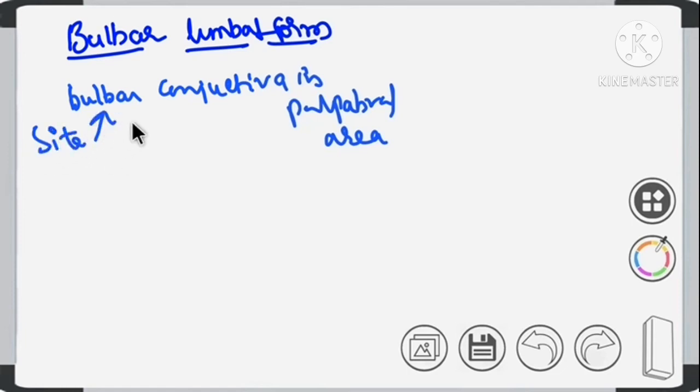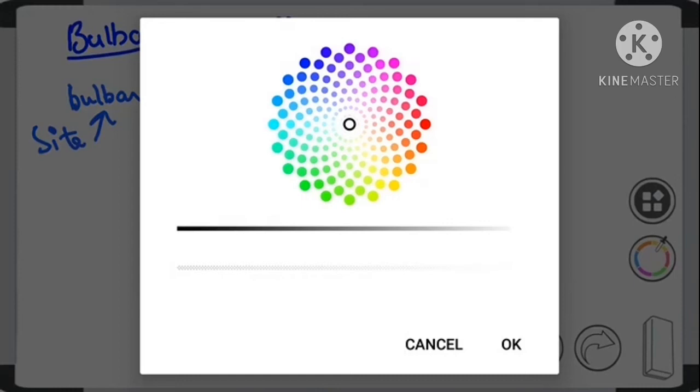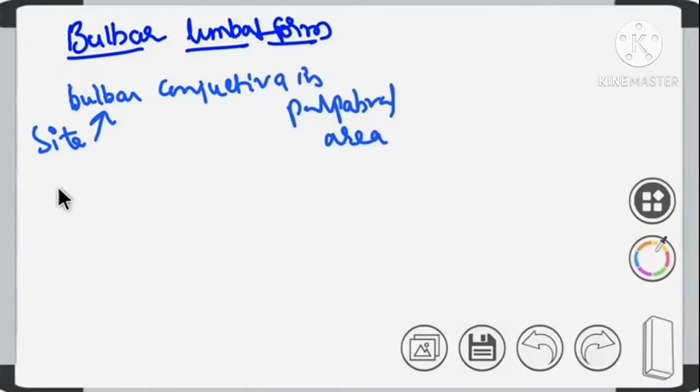What are the changes that we see here? Here mainly three changes we will see. First one is dusky red triangular congestion.